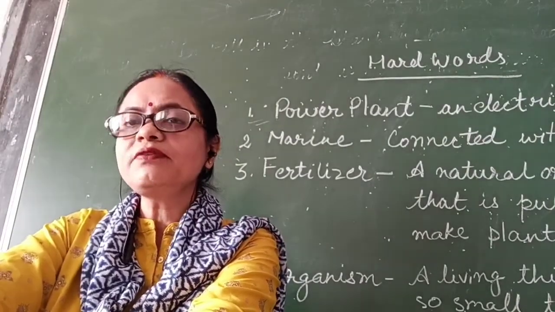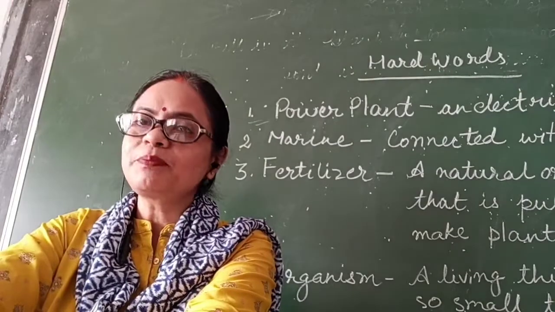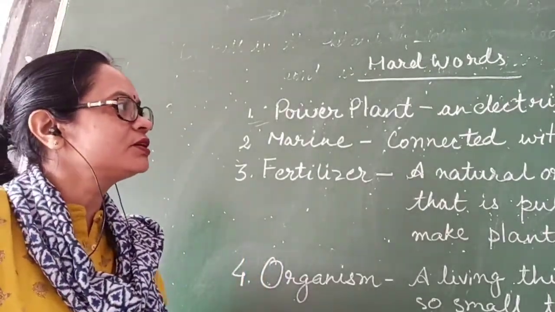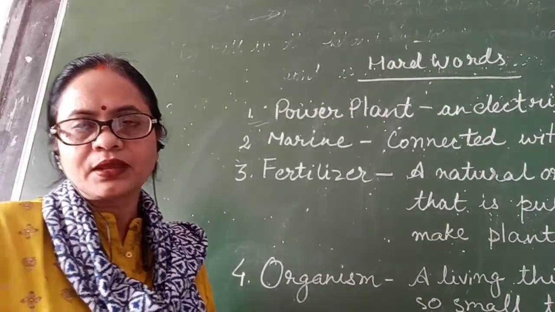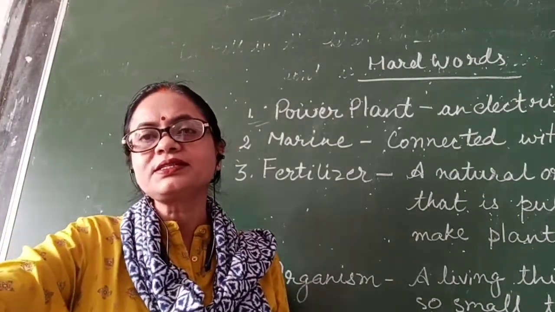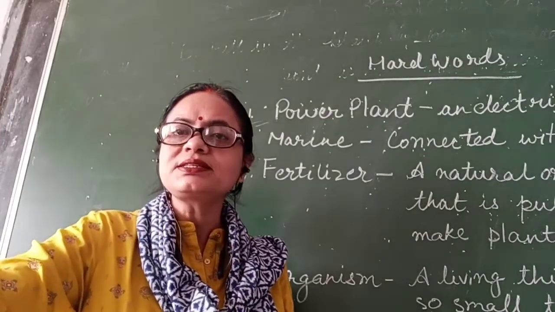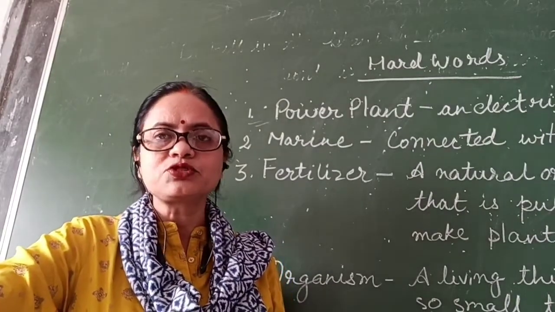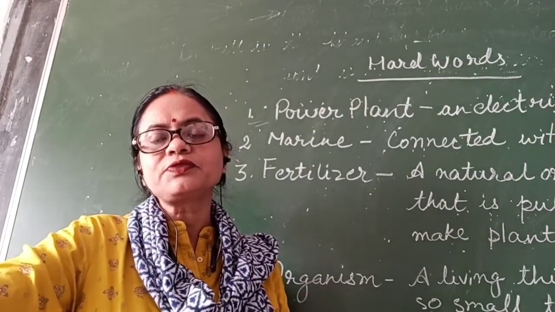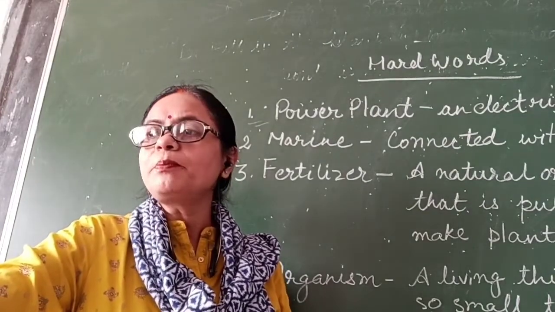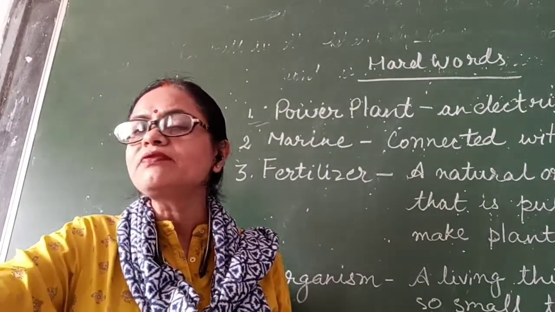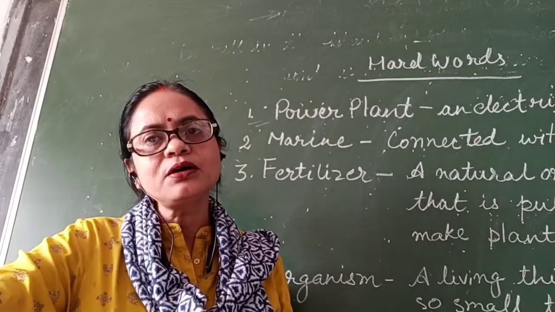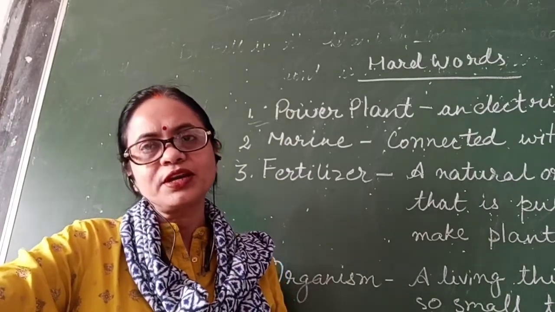Next point is solid waste material from power plants. So what is a power plant? It is an electric utility generating station. In each and every house there is electricity, and without electricity we cannot imagine our life. So how does this electricity come to our house? It is from power plants, and from power plants there are some solid waste materials also, which are also dumped into the water bodies. So in this way water gets polluted.